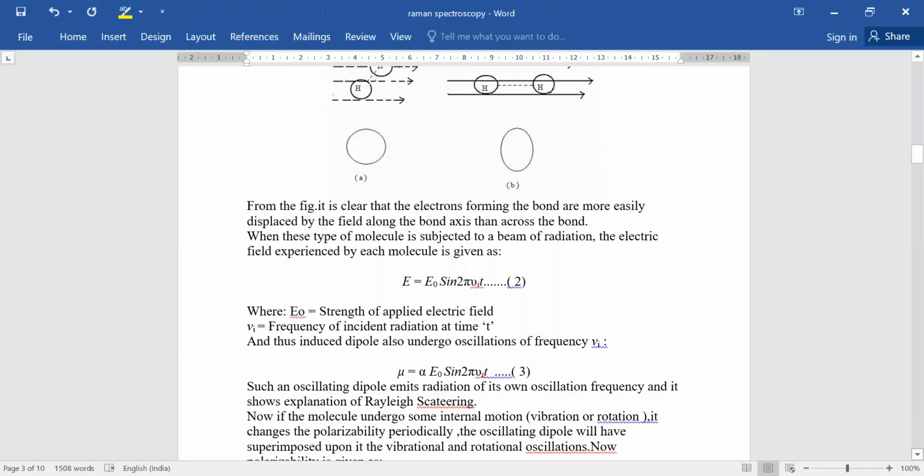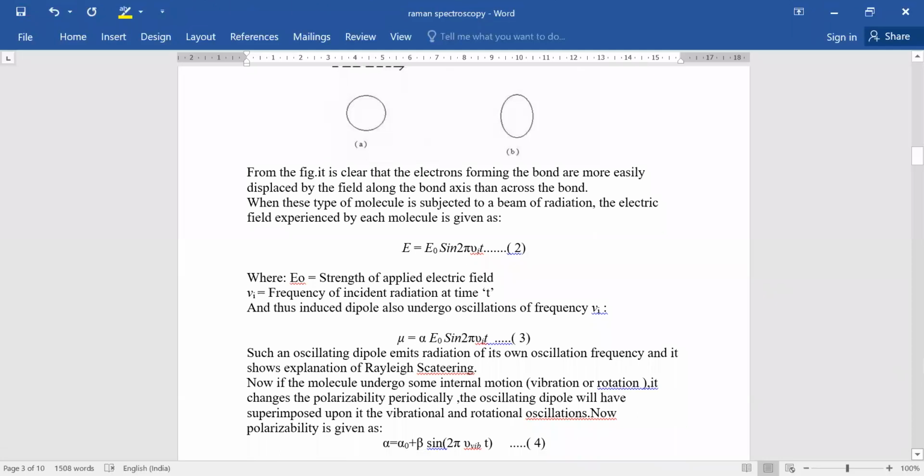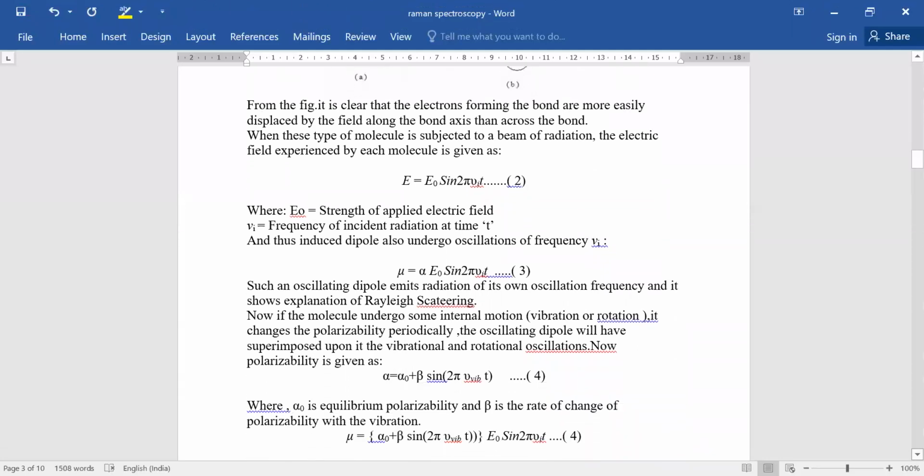Now, when this type of molecule is subjected to a beam of radiation, the electric field experienced by each molecule is given as E equal to E0 sine 2 pi nu I into T, where E0 is the strength of the applied electric field and nu I is the frequency of the incident radiation at time T. The induced dipole also undergoes oscillation at the frequency of the applied electric field.